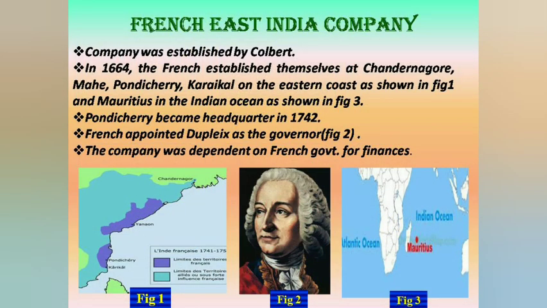French East India Company. The French were the last to appear in India. Soon the French traders arrived on the scene. They established their trade settlements at Pondicherry, Mahe, Chandranagore, etc. Dupleix, the Governor General at Pondicherry, played a major role in the expansion of French power in India. The company was dependent on the French government for their finances. In figure 1 and figure 3, you can see their trade settlements.